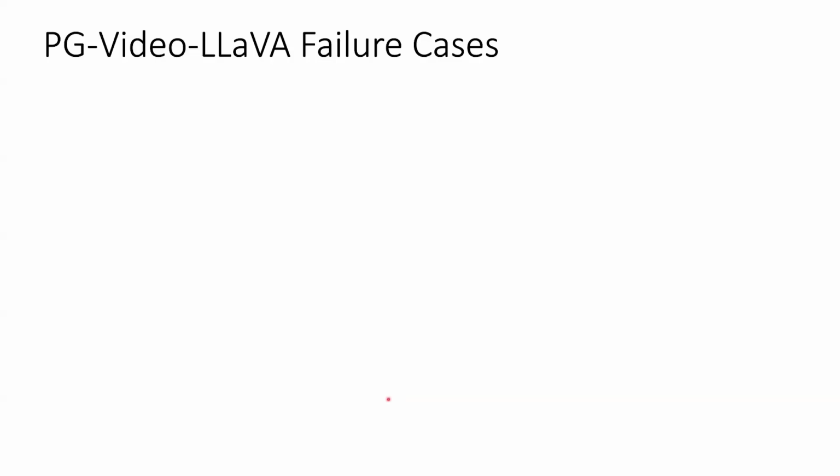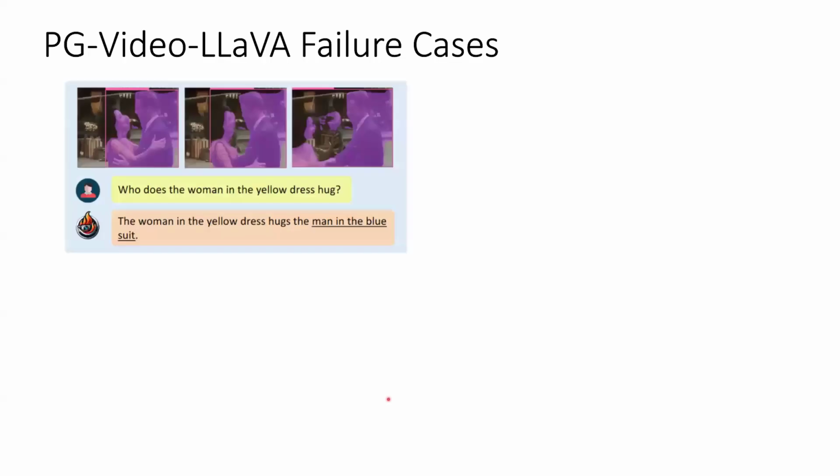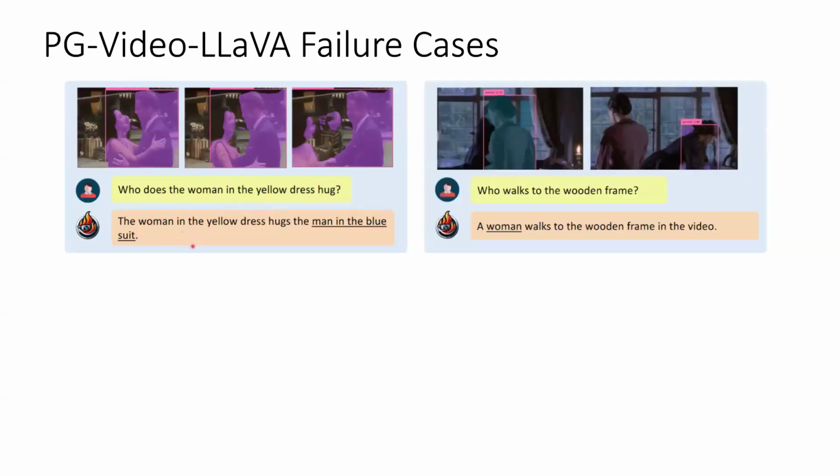Next, we know PG-Video-LLaVA is great, but it's not perfect. There's some failure cases, like in this example, the bounding box segmentation is just wrong. It's warping this background and all that, but the output text is right. In this case, the segmentation just kind of switches off for this woman right here, and switches to this woman in the background.